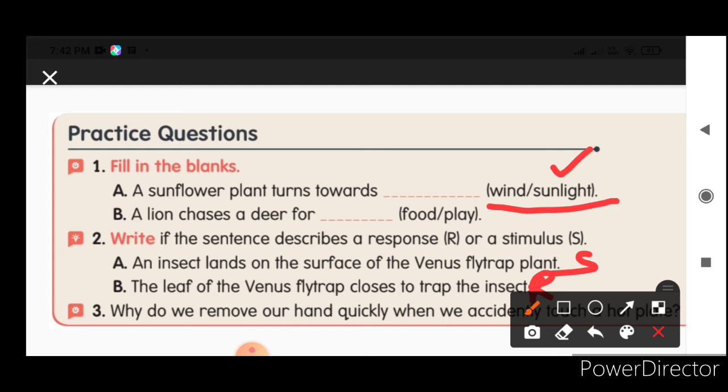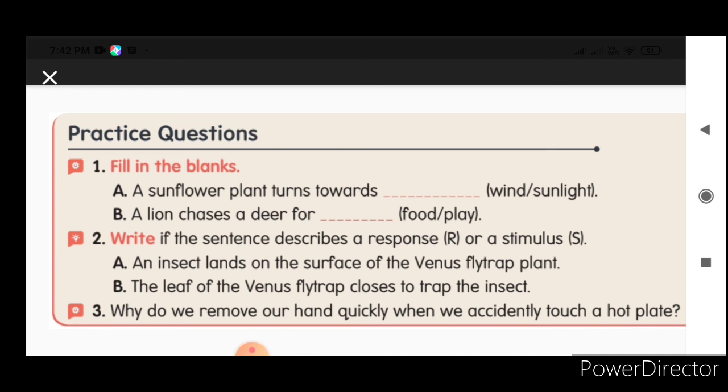Why do we remove our hands quickly when we accidentally touch a hot plate? That is our response. Hot and cold are stimuli in the environment. So whenever we face too much heat or too much cold, we respond immediately. Write this answer in your own words in your notebook, complete these practice questions and the worksheet, and send me the pictures, children. Thank you.